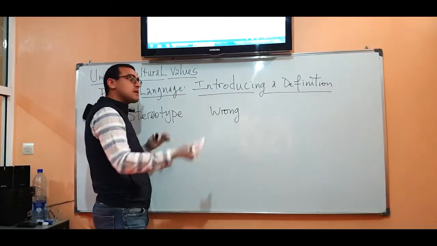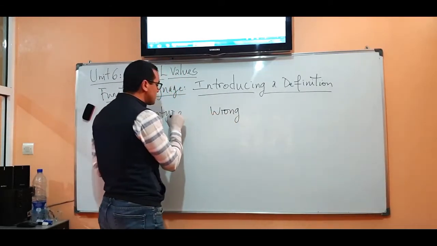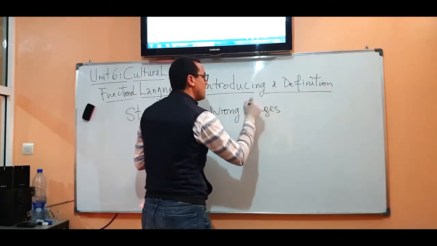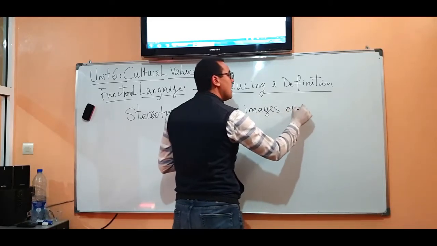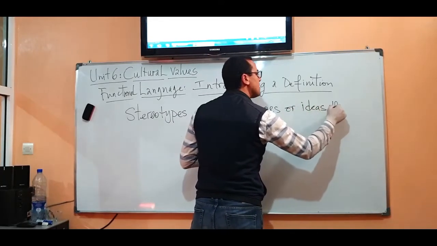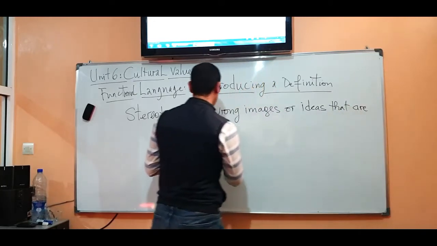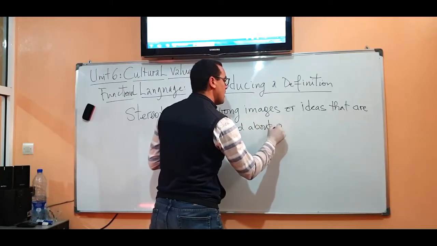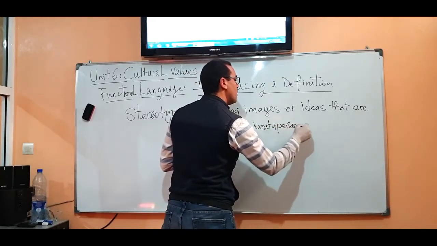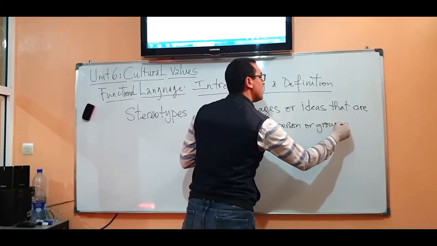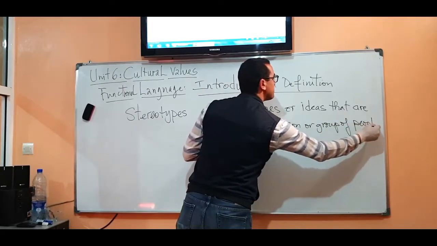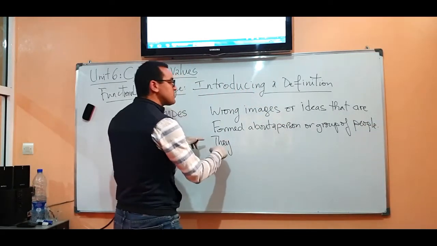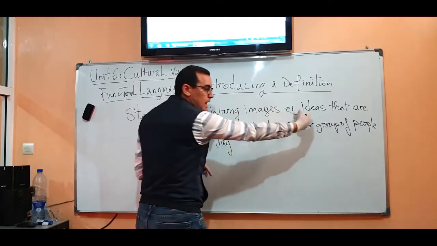So this definition is available here. Stereotypes are wrong images or ideas that are formed about a person or group of people. They refer to the wrong images and ideas here.